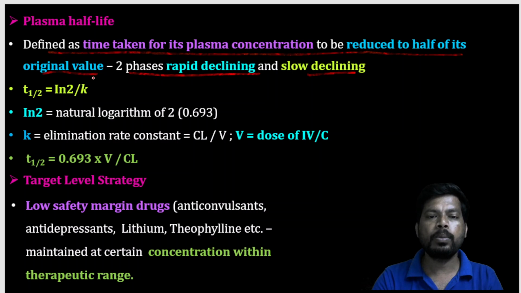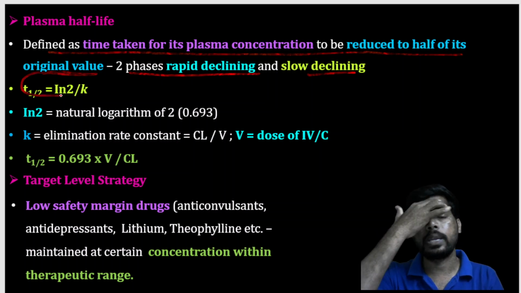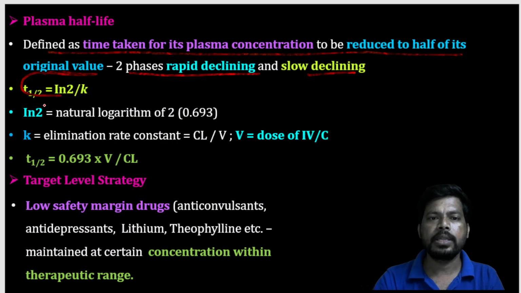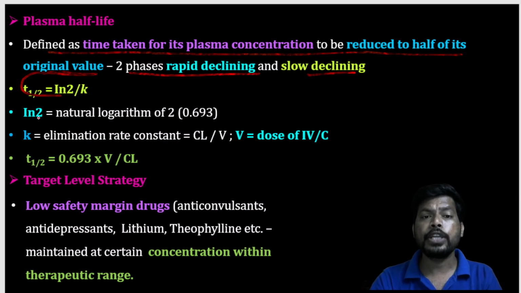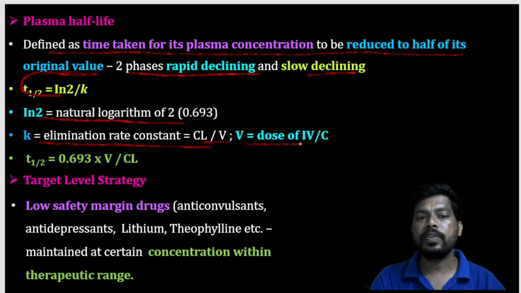The general formula is half-life equals ln2 by k. Here ln2 is the natural logarithm of 2, with a value of 0.693, and k is the elimination rate constant, equal to Cl by V. V equals dose of IV by C. So half-life equals the simple formula 0.693 into V by Cl.